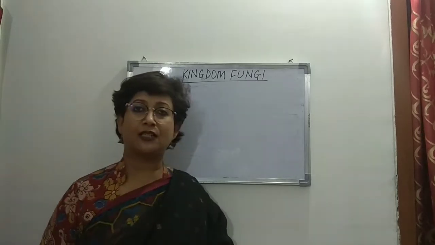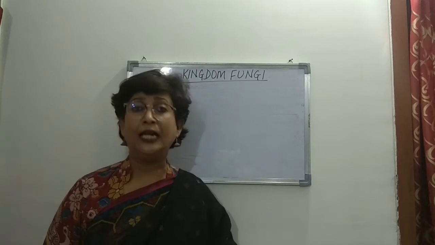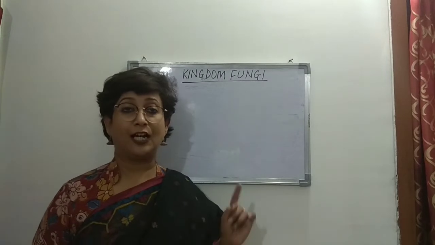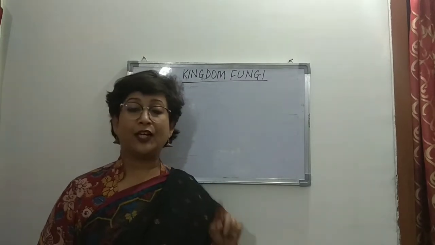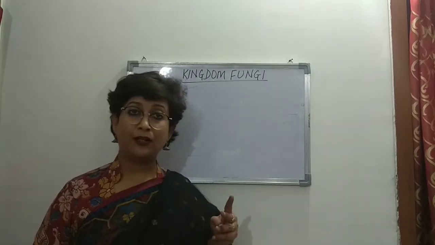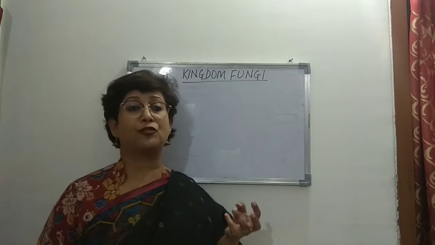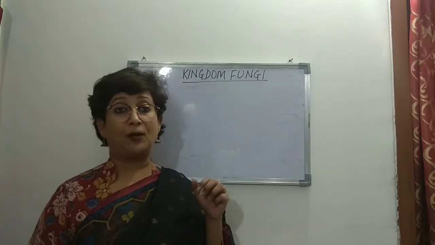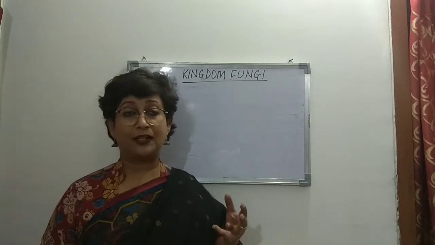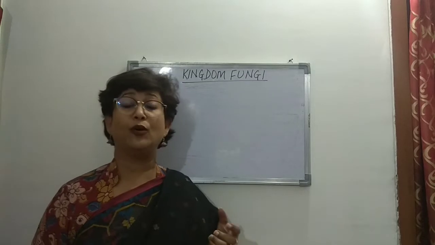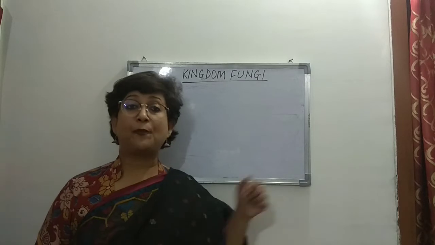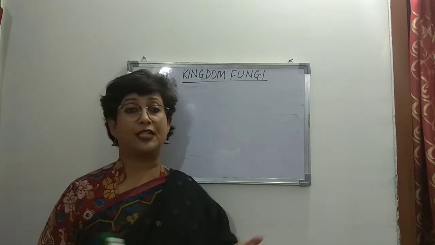We basically discussed the general characteristics of kingdom fungi, in which we discussed that fungi are achlorophyllous. That means they do not have chlorophyll. They are eukaryotic. Then we discussed that they are heterotrophic, right? Since they are achlorophyllous, they are heterotrophic. That means they cannot manufacture their own food and they are dependent on other sources for food. They are parasitic under heterotrophic, deriving nutrition from living host, and then some of them are saprophytic as well, right? So saprophytic means deriving nutrition from dead or decaying host.